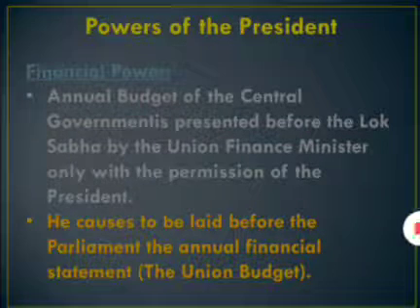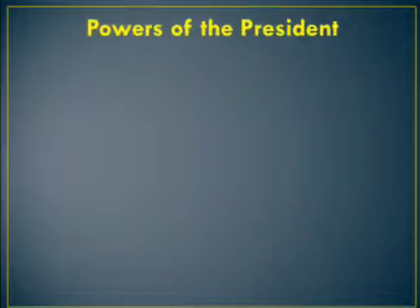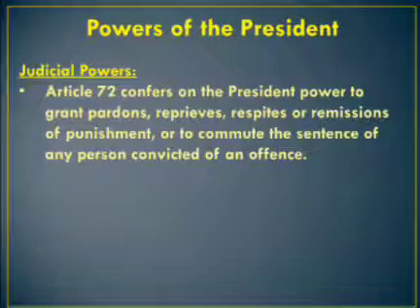Let's see the judicial power of the President. Article 72 confers on the President the power to grant pardon, reprieve or remission of punishment. Reprieve means to cancel, remission means cancellation of punishment. The President has the power to cancel the punishment. The President has the right to seek the advice of the Supreme Court on a matter involving constitutional law. The President is not answerable to any court of law for the exercise of his powers.